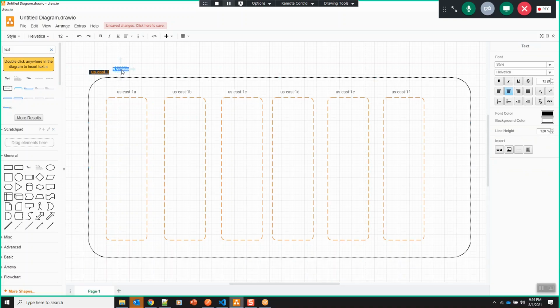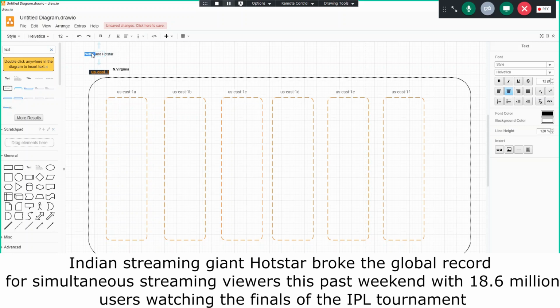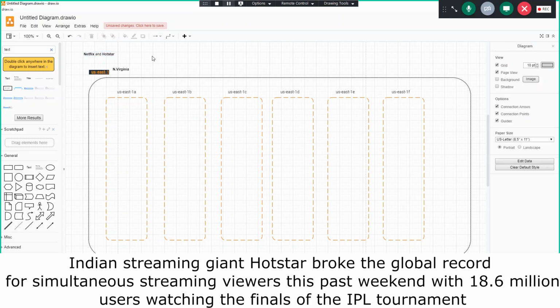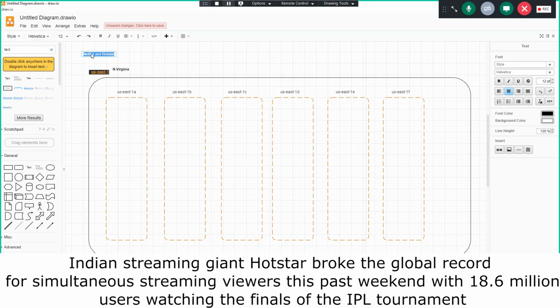So two of the AWS consumers I know are Netflix and Hotstar. Let's say that both Netflix and Hotstar are using the same North Virginia region. So now Netflix may have that fear that Hotstar may consume my resources, and similarly, Hotstar may have that fear that Netflix may access their resources because both are into streaming. But Netflix is primarily into movies or web series. Hotstar is into sports streaming, right?